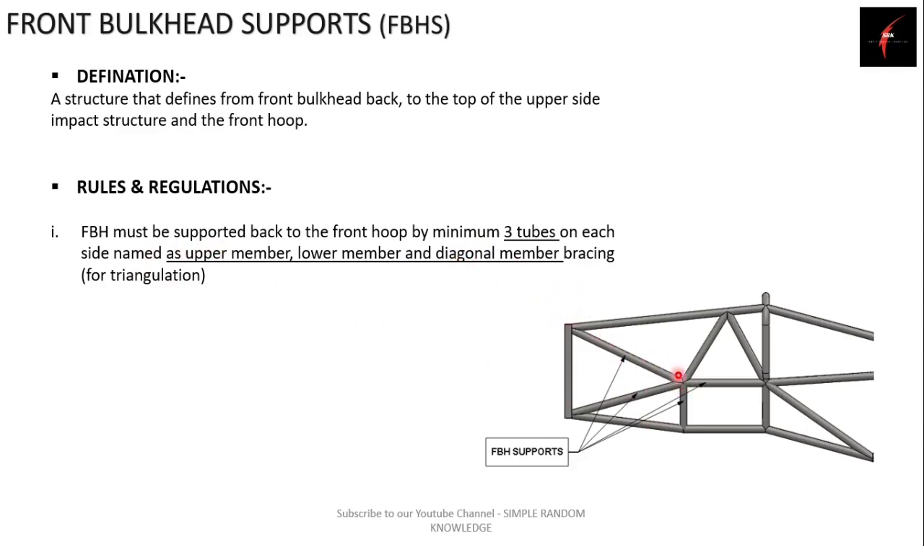The structures that transfer the load from the front bulkhead top to the upper side impact structure or front hoop top are known as upper members. Lower members join the front bulkhead bottom and the front hoop bottom, and diagonal members are used for triangulation of the upper members and lower members.